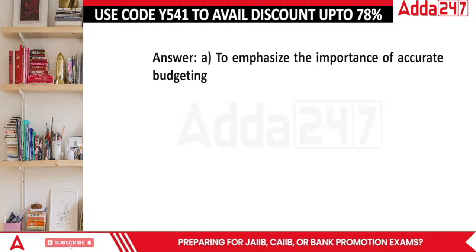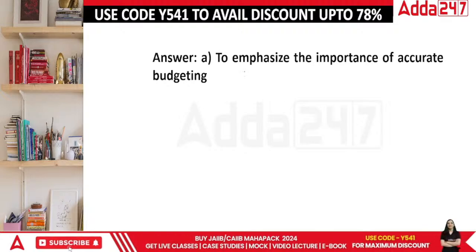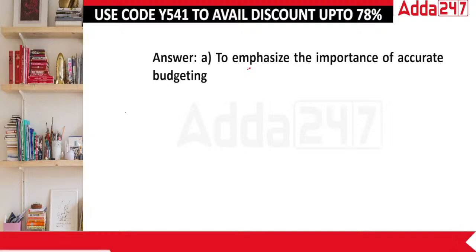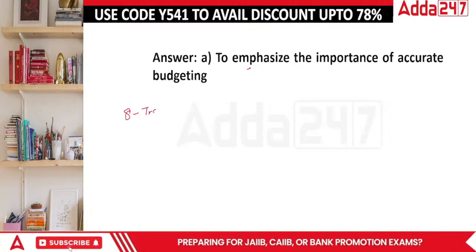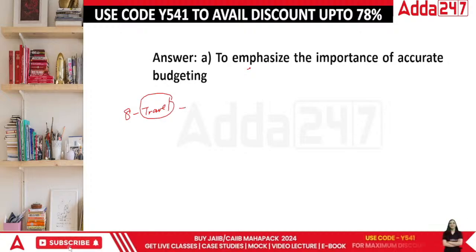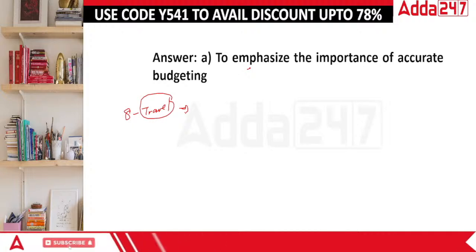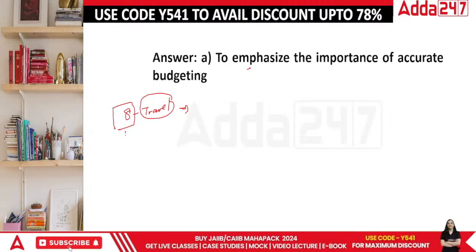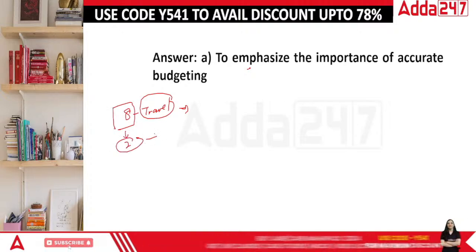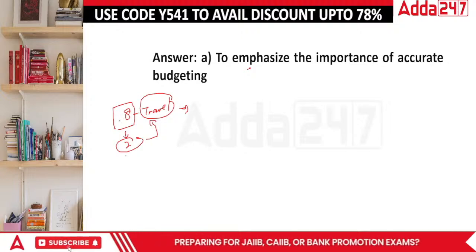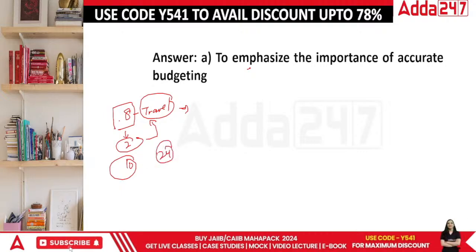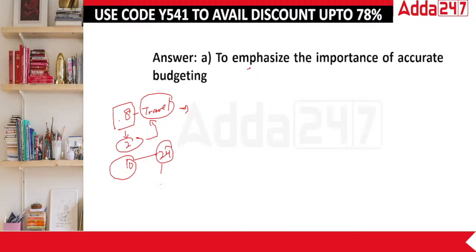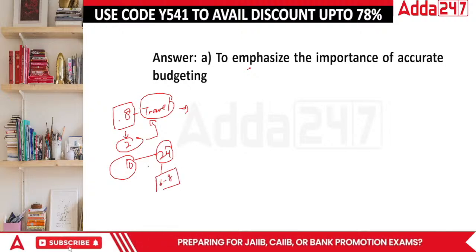Accurate budgeting, see, if I tell you that you work for around 8 to 10 hours, 8 hours of working is definitely there. Plus, you have your travel, and other than traveling, you have to get ready. Your routine is set: this is the time by which I have to wake up, get ready for the office and then leave for the office. And other than this, with 8 hours of office work, you have at least 2 hours of allied work associated with going to the office or coming back from the office. That means 10 hours of your day is gone. Out of 24, 10 are already gone. Then at least 6 to 8 hours are required for your sleep. Another 8 hours are also gone.